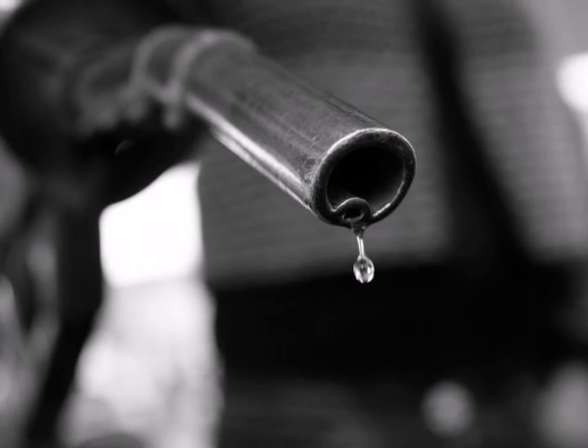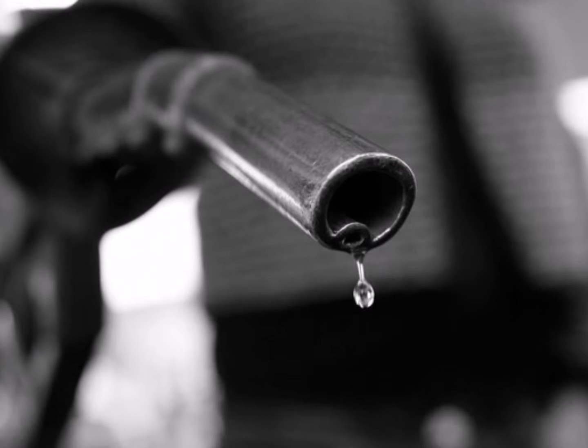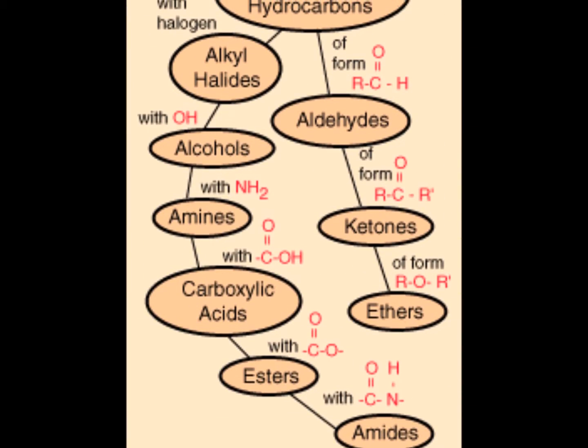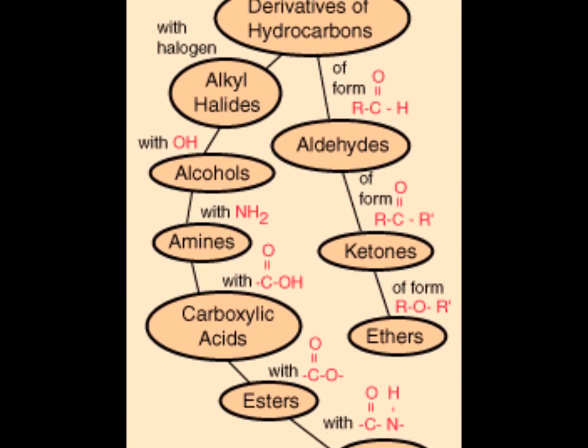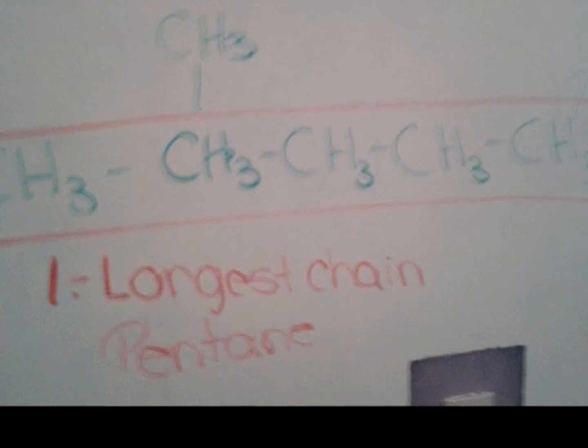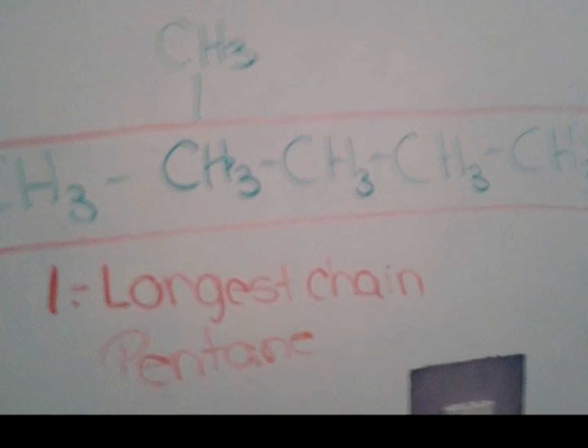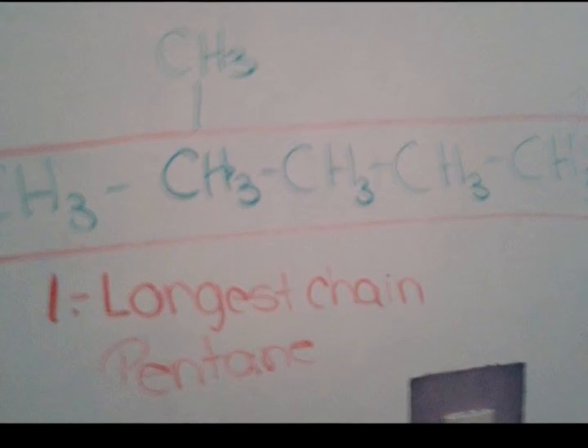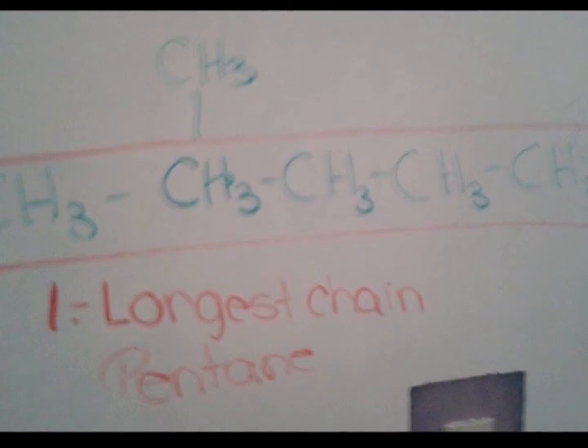Alkanes are a class of hydrocarbons in which the atoms are connected by single bonds. One of the most common uses of alkanes is in fuels. For naming these hydrocarbons, first we need to write the alkane name of the longest chain of carbon atoms. In this alkane, the chain has 5 carbon atoms, so it's a pentane.